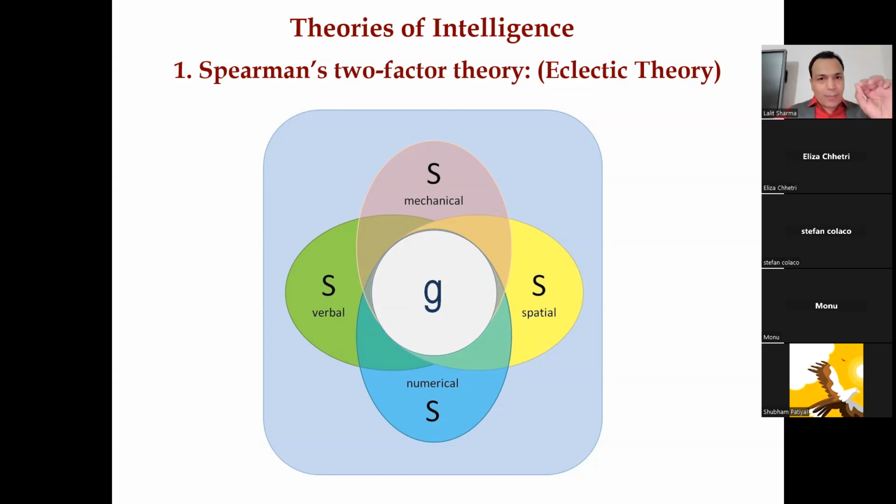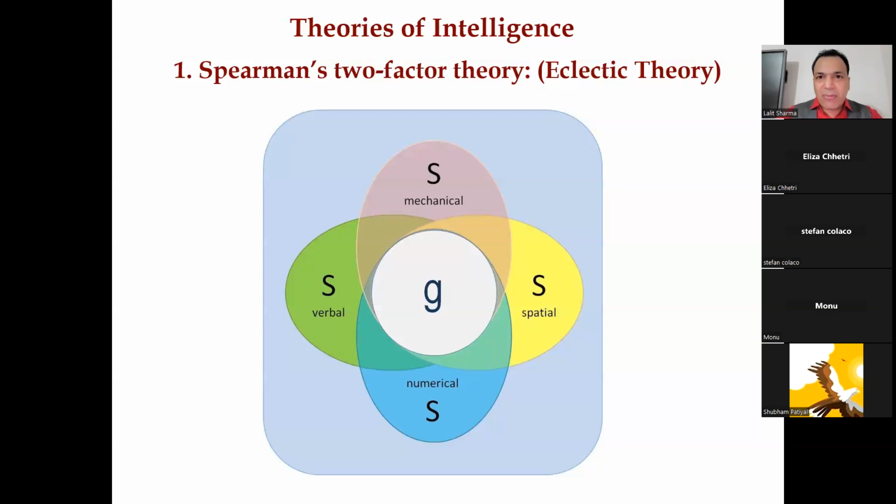This is an abbreviation. The full form of G is general factor. Second is S. S means specific factor. So Spearman wants to say that intelligence basically depends upon two factors, G and S.